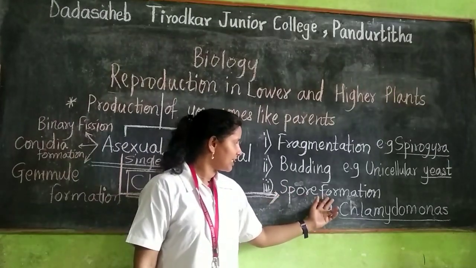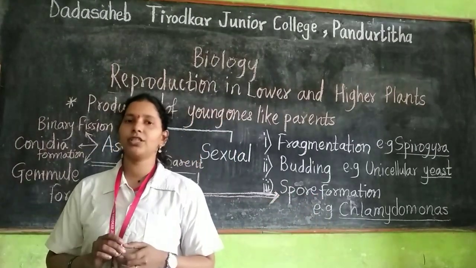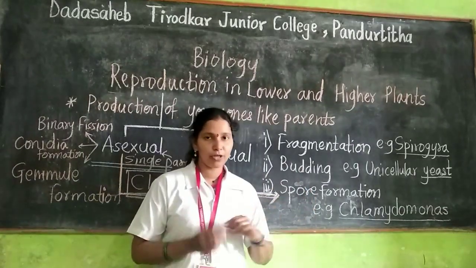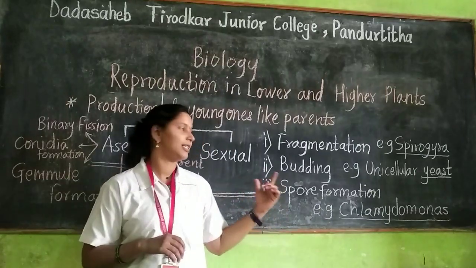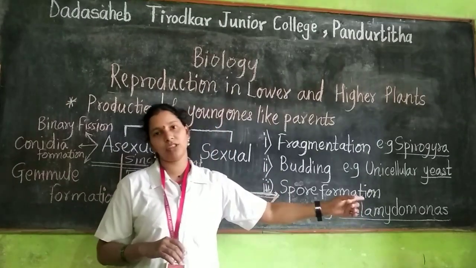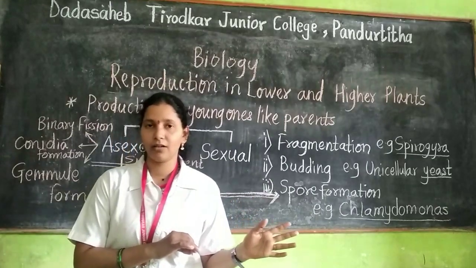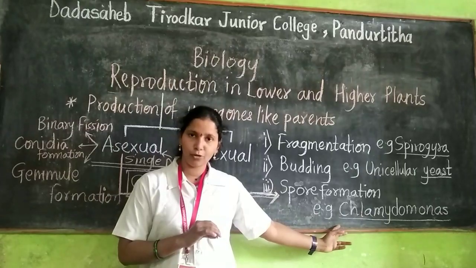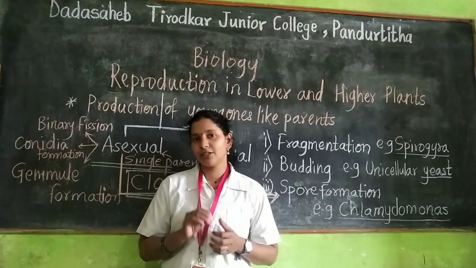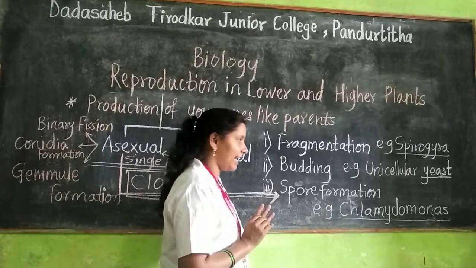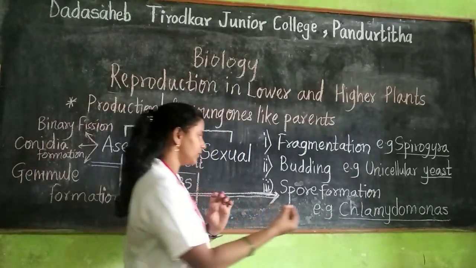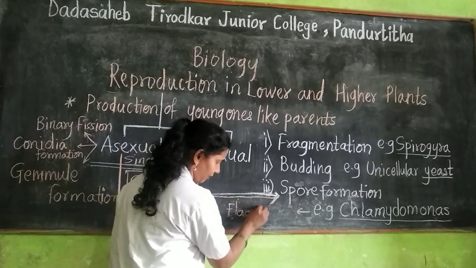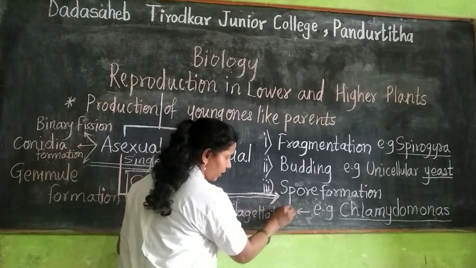Afterward, the third one is spore formation. Spore formation is the third method of asexual reproduction. Inside it, spores are formed. The example is Chlamydomonas, which is also found in the 11th standard book. In Chlamydomonas, the spores developed are flagellated and motile.